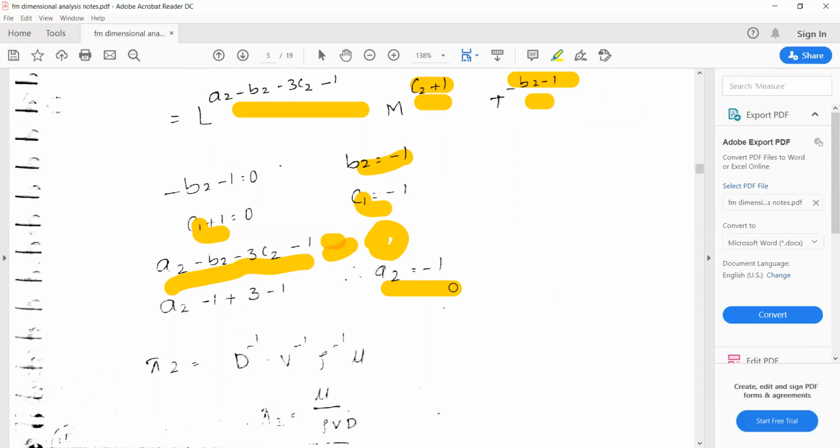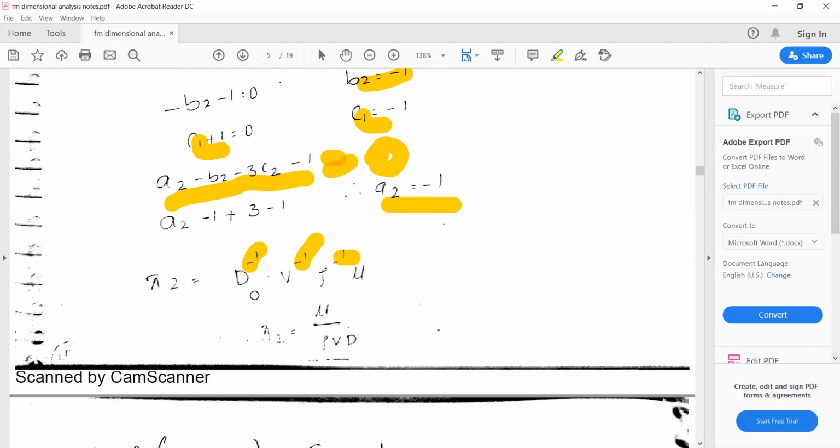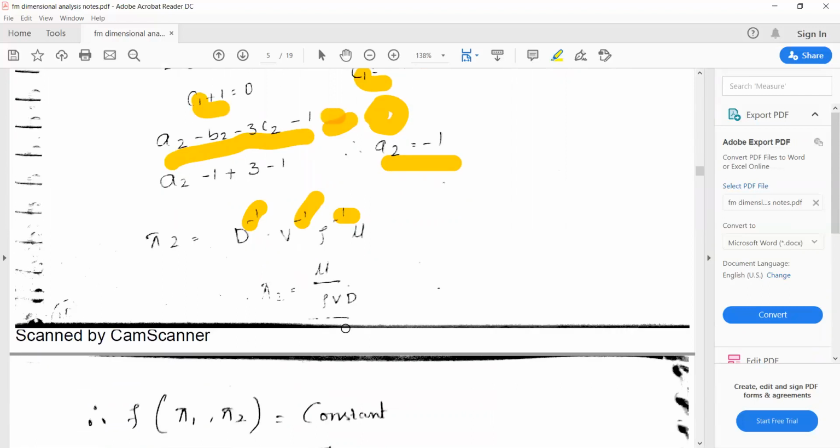Now substitute the values of a2, b2 and c2 in the pi2 term. So a2 is minus 1, b2 is minus 1, c2 is also minus 1. If you substitute all this, the minus 1 terms go downside. It can be further simplified as pi2 is equal to mu divided by rho vd.